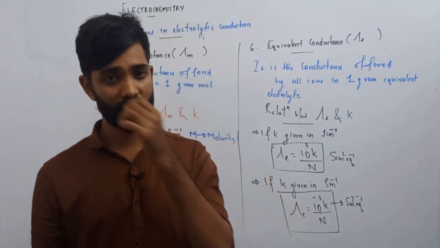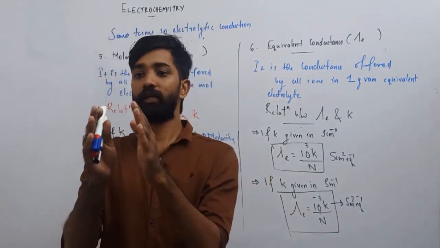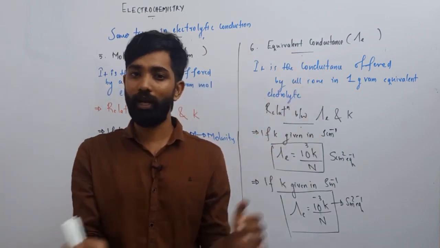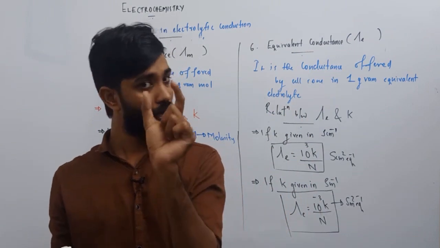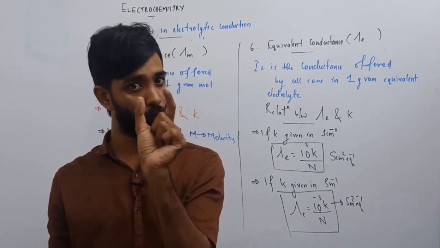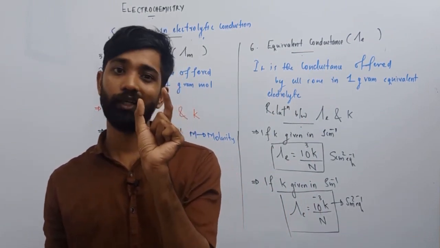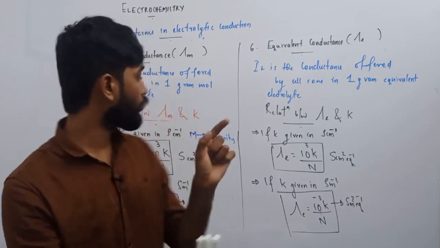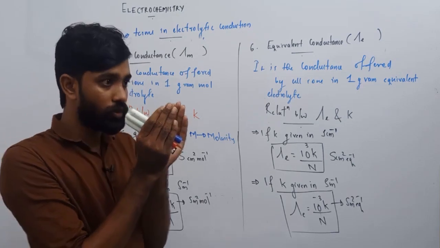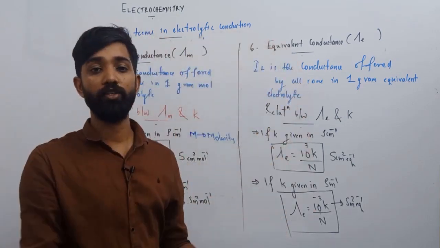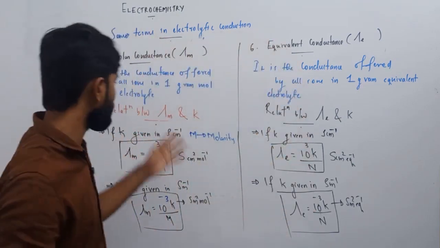Obviously there is a relation, because lambda m is the conductivity of a bulk portion. In that bulk portion, we have a specified portion, 1 centimeter cube, and the conductance of that 1 centimeter cube is already defined as kappa. So that kappa may be related with the bulk conductance lambda m or lambda E. So that is the relation.